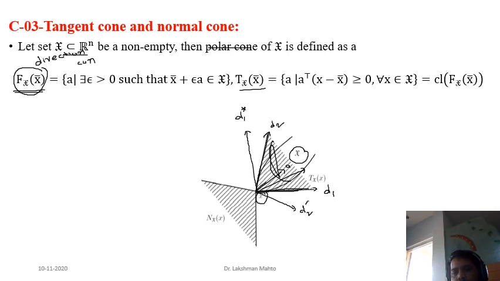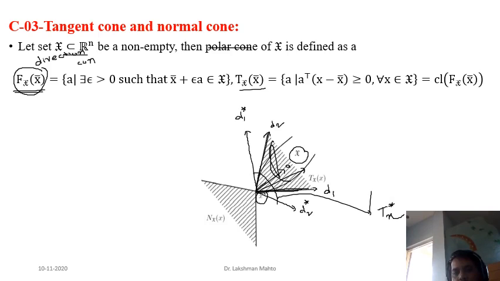In that process you are getting this cone, which is the dual cone. The notation I have taken is T star, the dual cone of X.